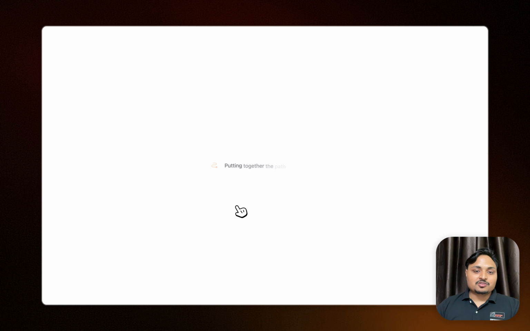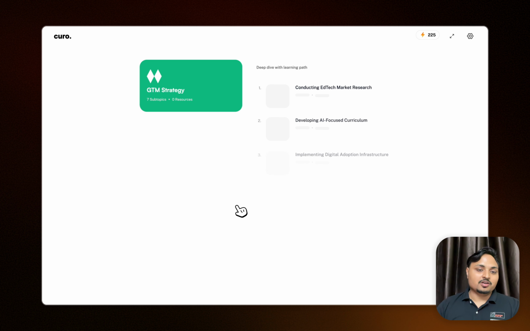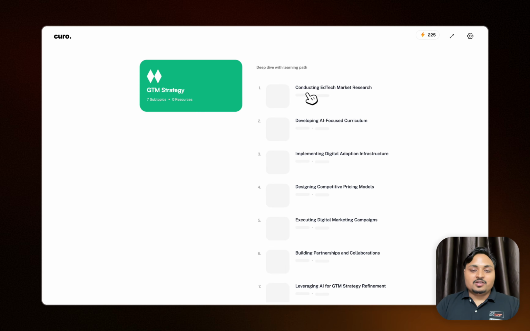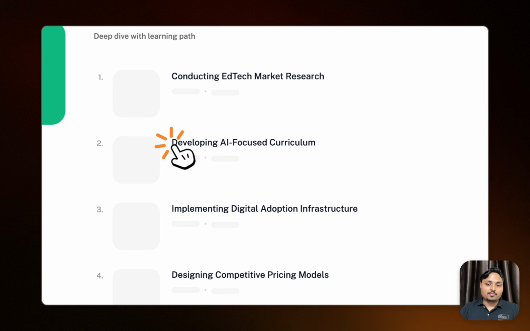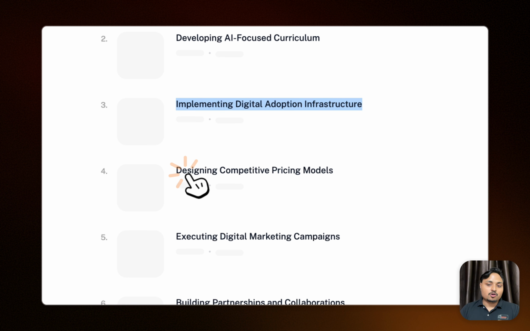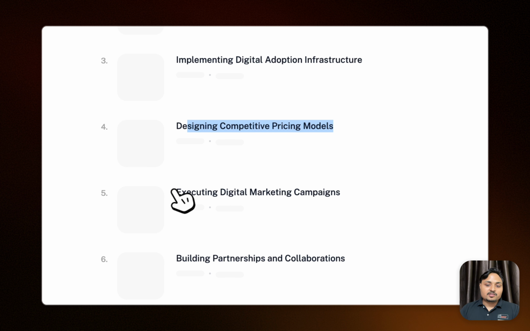It is different from a walkthrough in that it is like stepping stones, each taking you deeper and deeper. It has created a personalized learning plan of conducting edtech market research, developing AI-focused curriculum, implementing digital adoption infrastructure, designing competitive pricing models, and executing digital marketing campaigns.